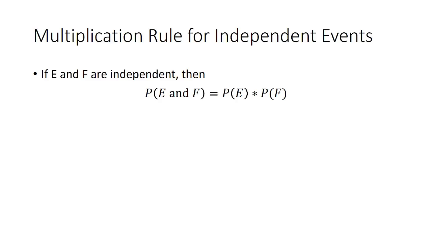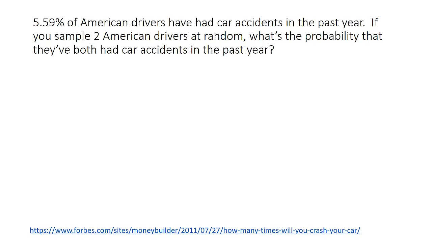The multiplication rule for independent events says that if two events, E and F, are independent, then the probability of E and F is the probability of E times the probability of F. Let's see how we can use this to solve a problem. According to an article on Forbes.com, 5.59% of American drivers have had car accidents in the past year. If we sample 2 American drivers at random, what's the probability that they've both had car accidents in the past year?